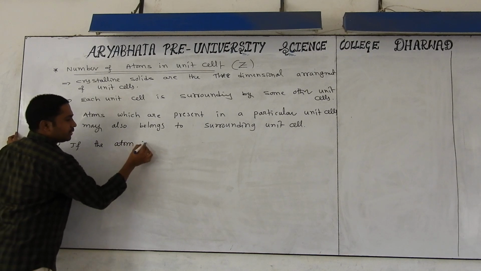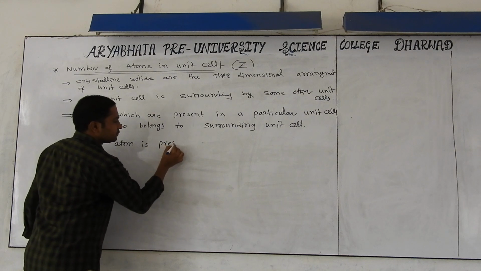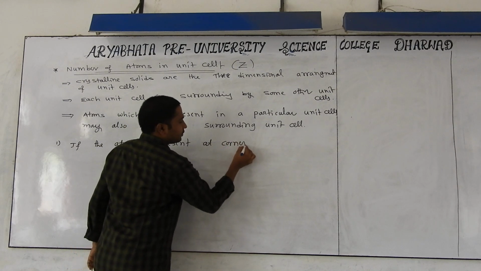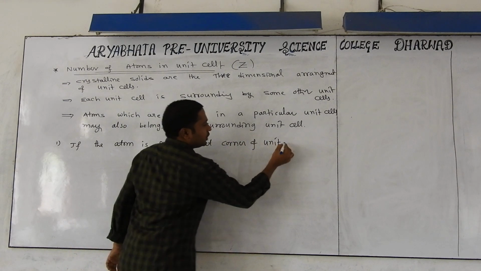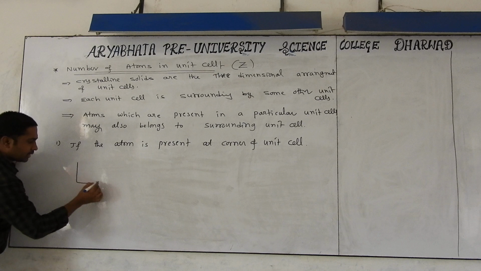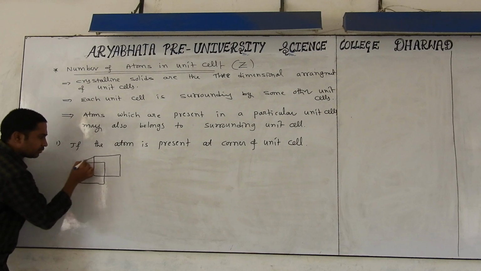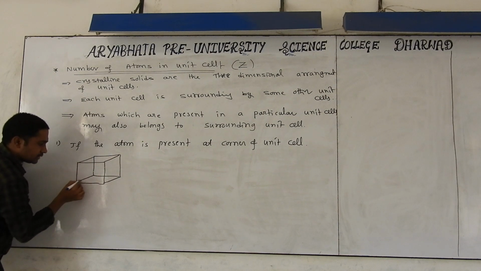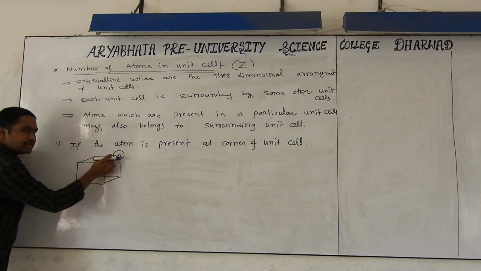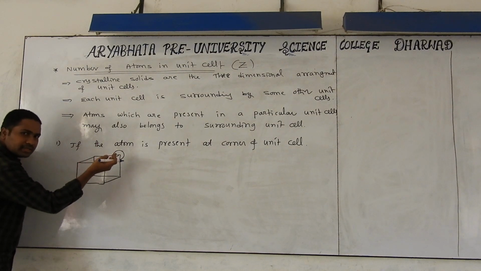Very important from the competitive point of view also: if the atom is present at the corner of the unit cell, like this, if you imagine one unit cell in which the constituent particle is located at the corner, my question is, does this atom belong only to this particular unit cell, or also to the surrounding unit cells?